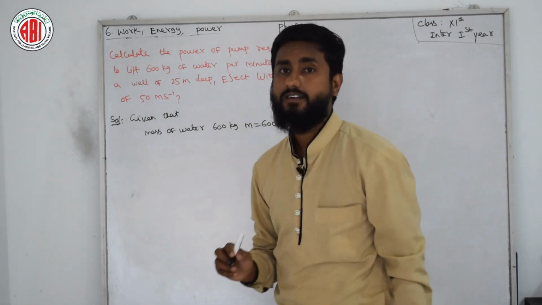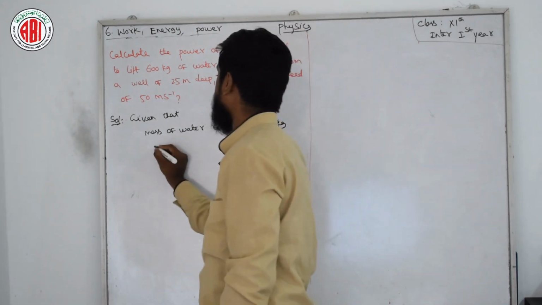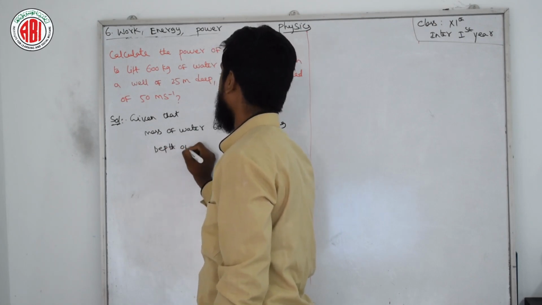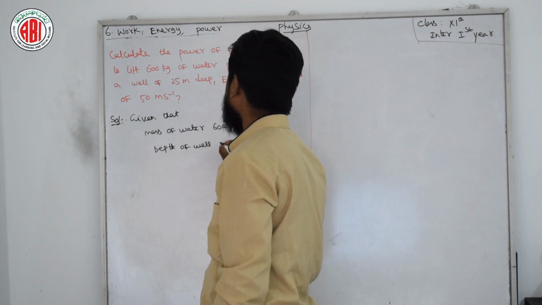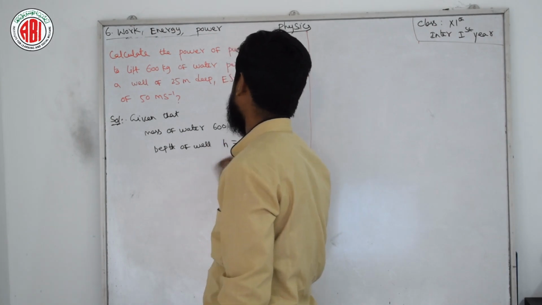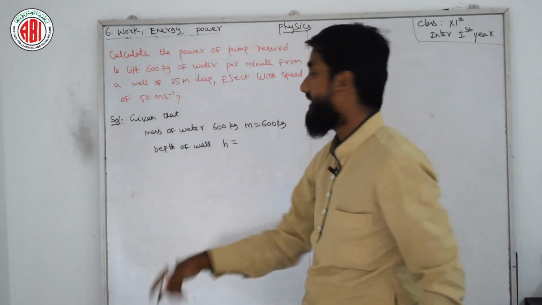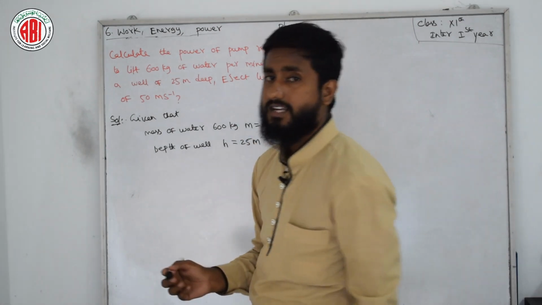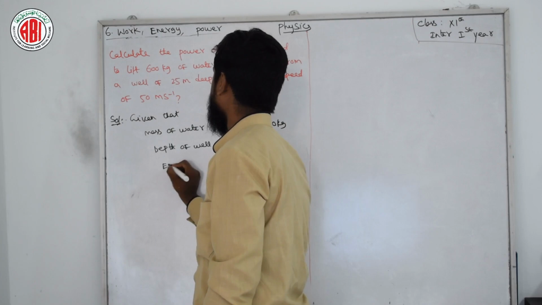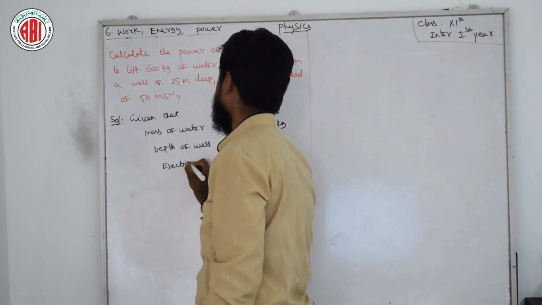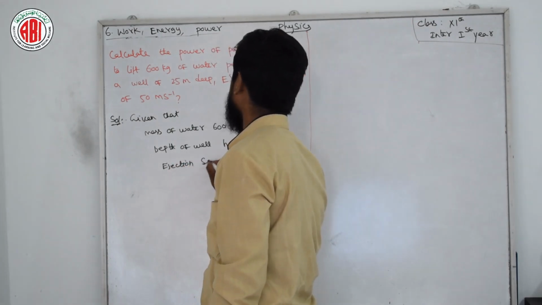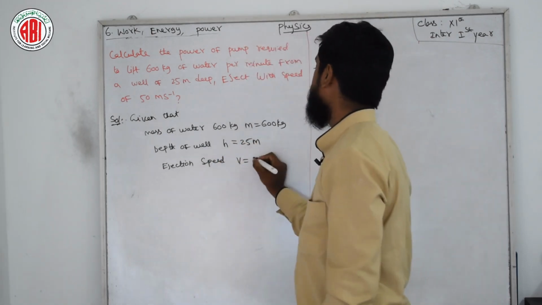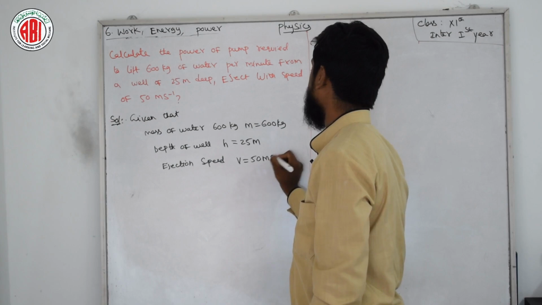Next, we have the depth of well. Here depth of well we consider as h, because we are considering height. It is 25 meter. Next we have ejection speed, which is velocity, 50 meters per second.